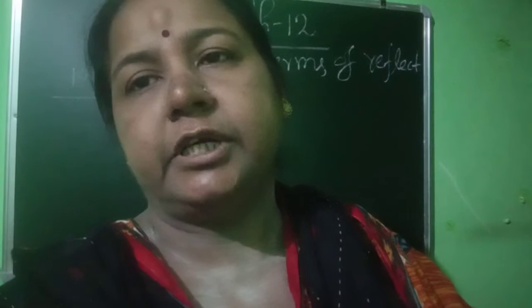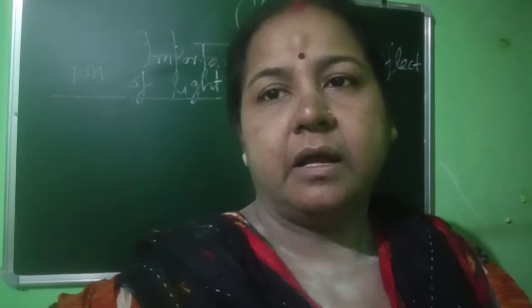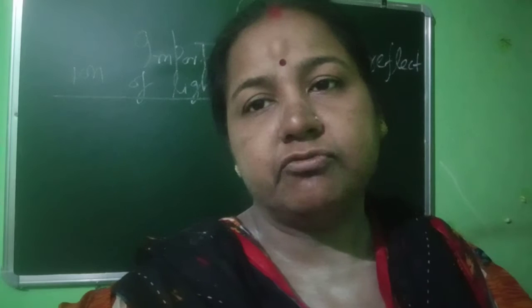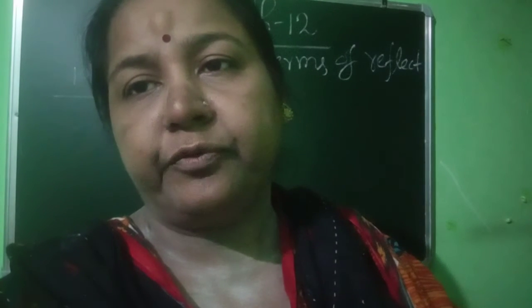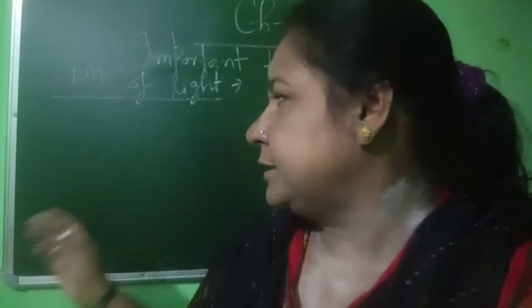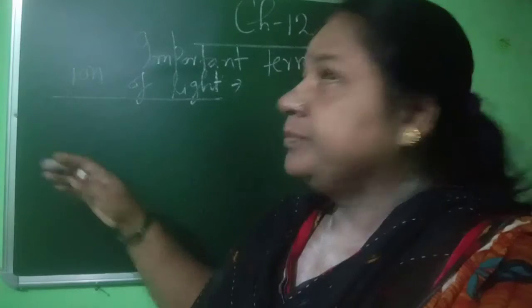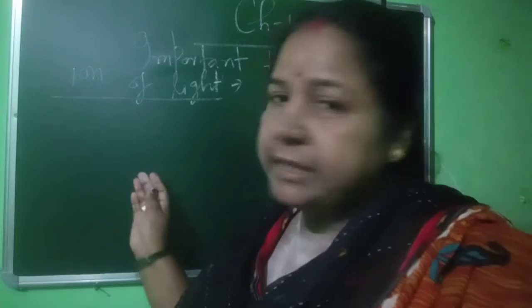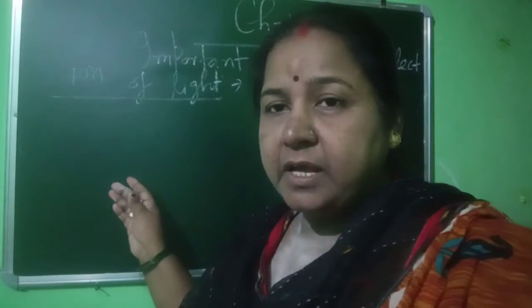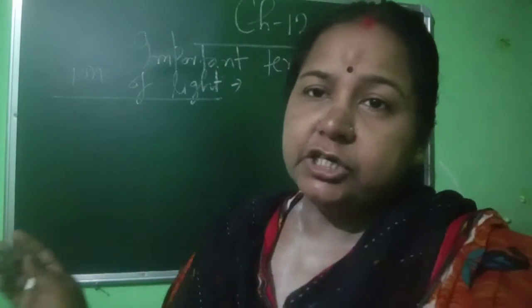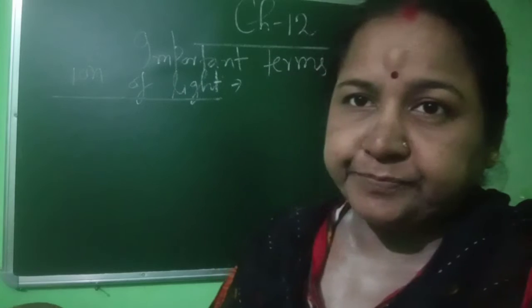Today, you have to read about the important terms of reflection of light. You know that reflection means what? Bouncing back of the coming light from a surface. Suppose that there is a surface, and light comes here, and this bounces back the light. The bouncing back of light is called reflection of light.